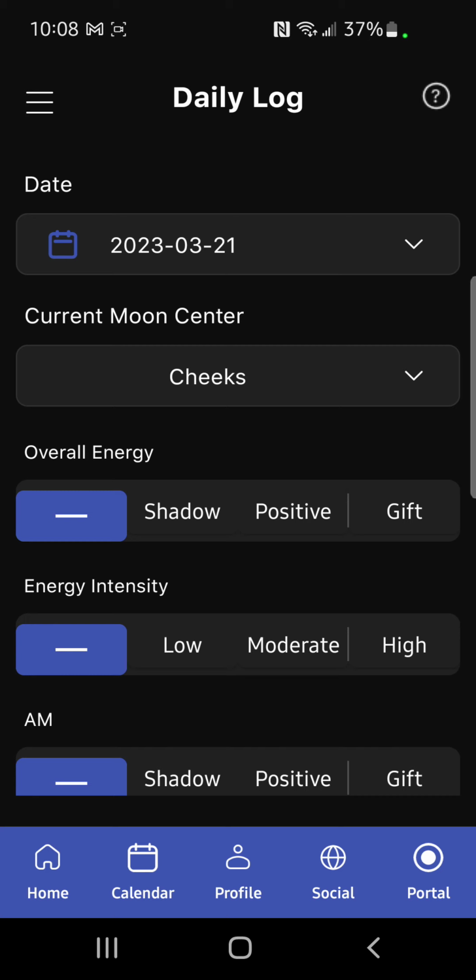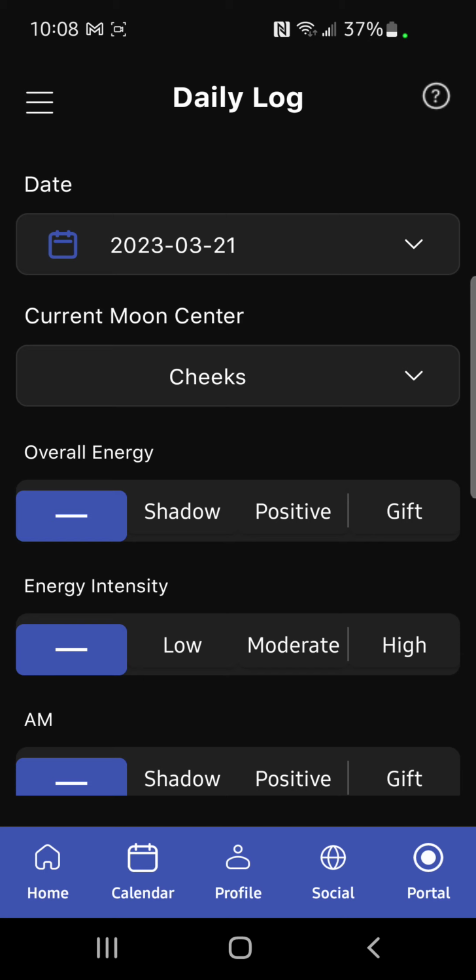And if you don't know, you can contact me. You can go on SatMom Social. That's a $3 a month private social application. And there's a moon centers group in there. And in that group, I'm helping anybody that doesn't know how to start mapping, and we'll work with that together.